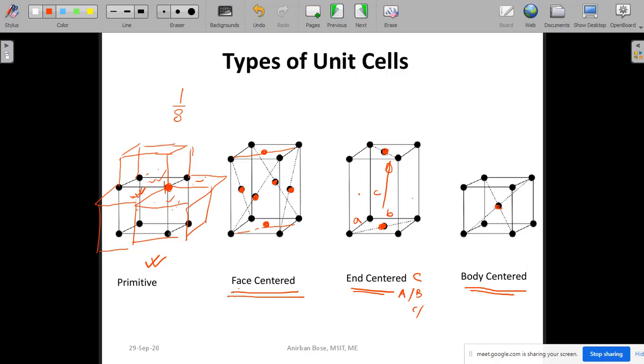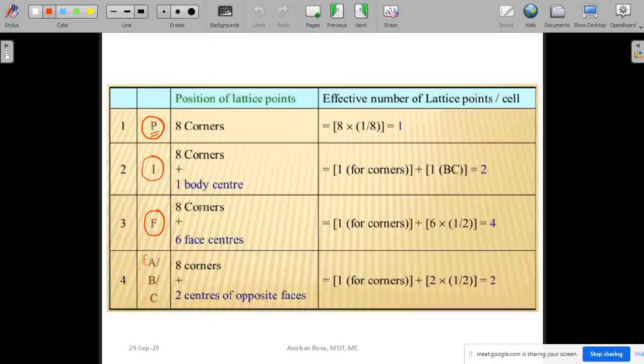Now how many corners are there? In a particular cell, you know, there are 8 corners. So multiplied by 8. So this is the effective number of points within a primitive cell. So that is equal to 1. So that is why in case of a primitive cell, the effective number of lattice points within a cell is 1.